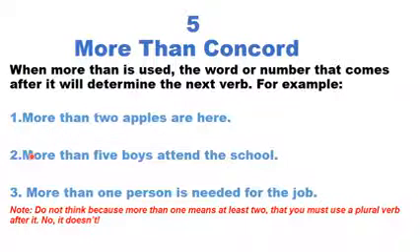The next one: more than 5 what? Boys attend the school. Why is this verb "attend"? Can you explain? Because of these boys. 5 boys. Great. Because 5 boys is already a plural subject, so it must go with the plural verb "attend." Okay, number 3: More than one person is needed for the job. More than one person. Why are we using "is" here? Because of this "one" and "person." If it were 2 people, more than 2 people, it should have been "are." But more than one person is needed for the job.